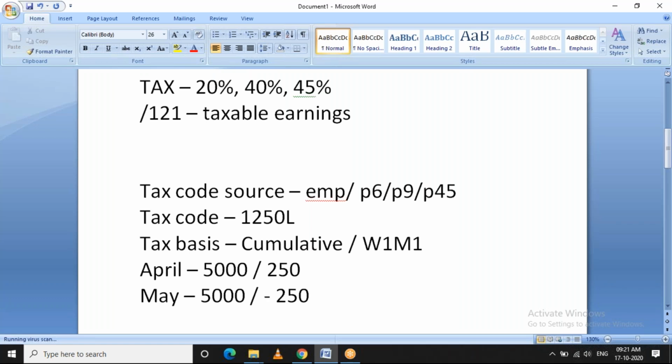Am I clear or am I going fast? It's clear.